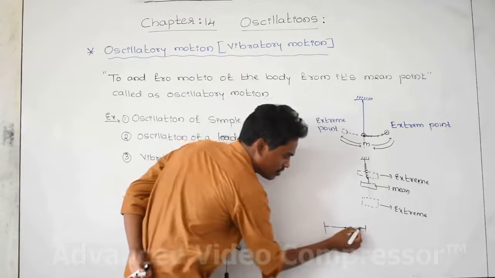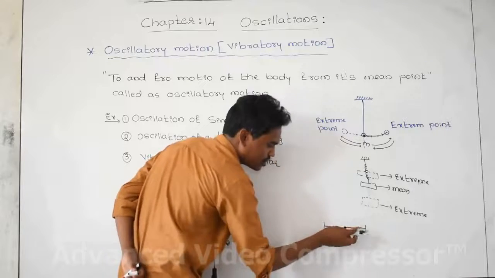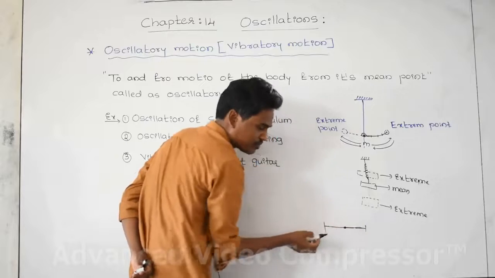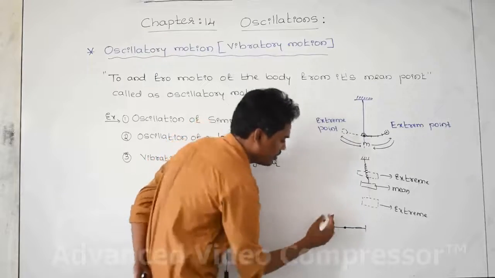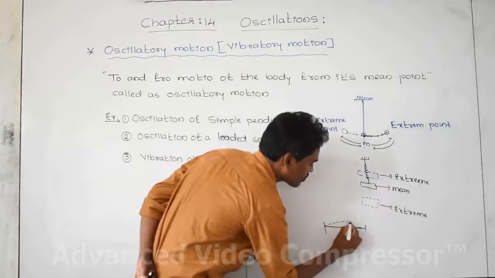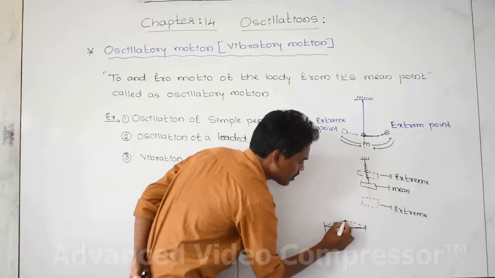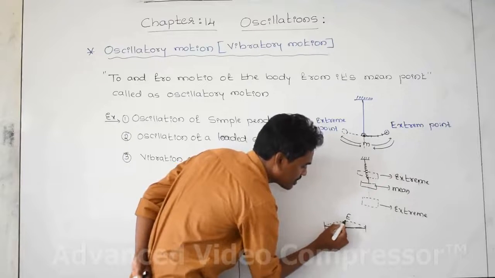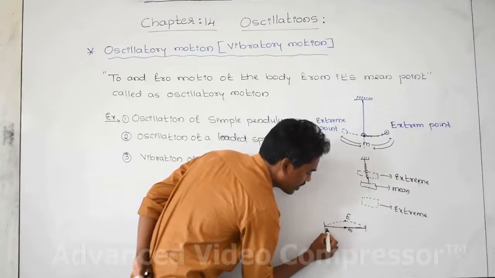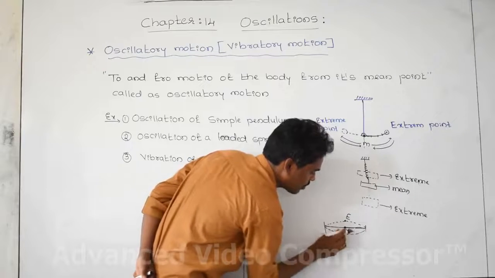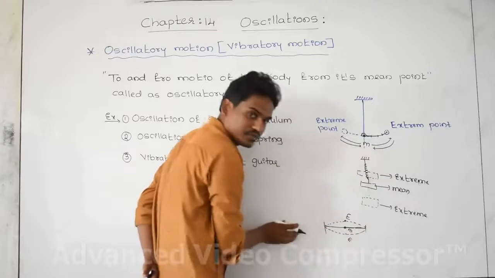Now the wire is at rest. This position is called the mean point. If you disturb the wire with your finger, then the wire is vibrating like this. The wire is moving up, this point is called the extreme point. Again the wire is coming to the same point, called the mean point. Again the wire is moving in the downward direction, and again this point is called an extreme point.